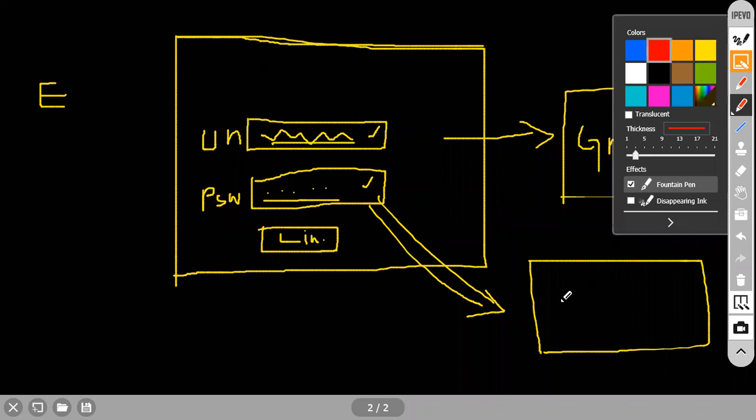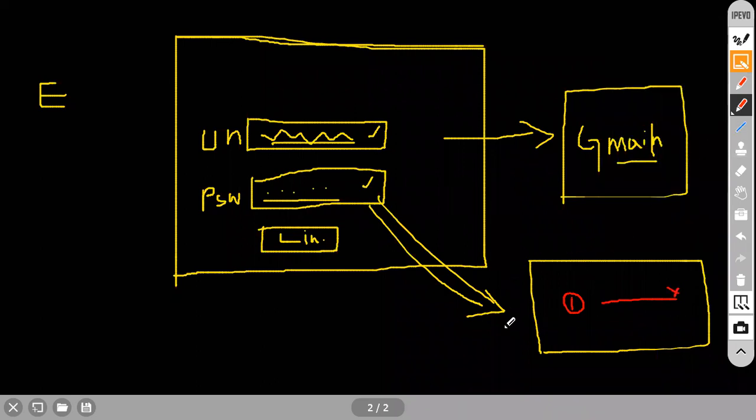That window is nothing but a warning or information message: your entered password is wrong, please check your password. Understanding everyone? These kinds of things are designed using Swings and applets.